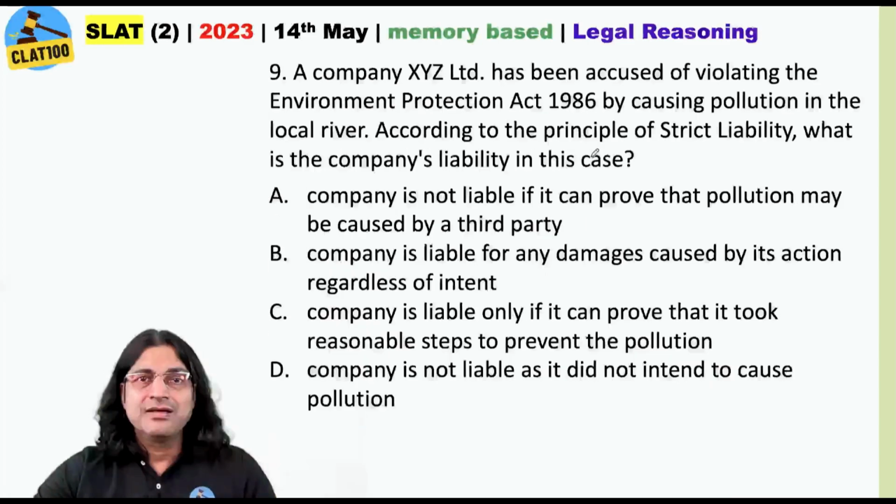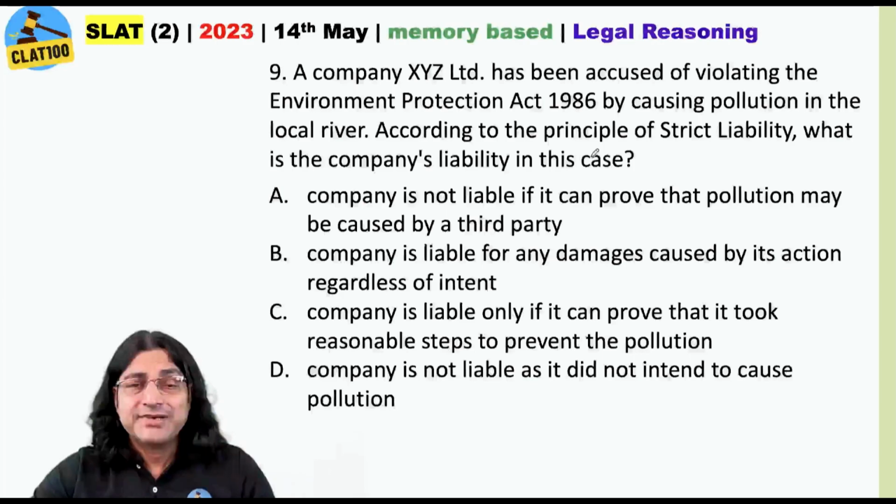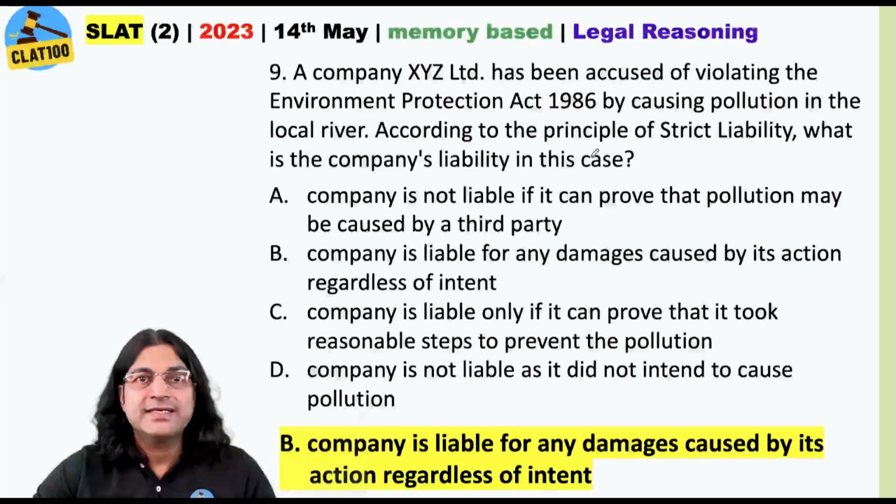A company XYZ Ltd has been accused of violating the Environment Protection Act 1986, causing pollution in a local river. According to the principle of strict liability, what is the company's liability in this case? We know in case of strict liability, intention does not matter. So you could do it in probably 5 seconds. The answer is B. Company is liable for any damages caused by its action regardless of intent.